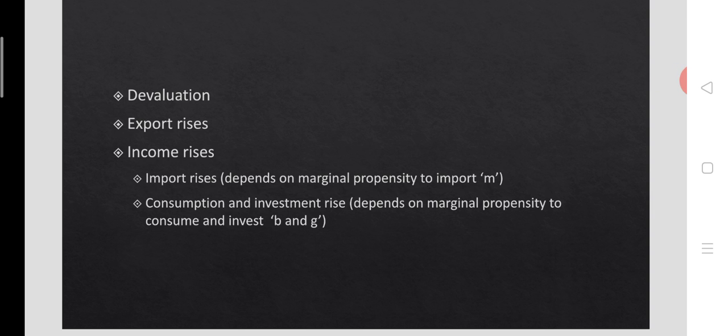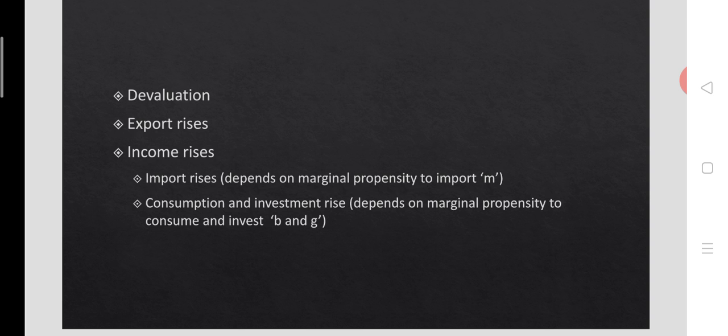Export will normally rise, and whenever export is rising, income will also have a tendency to rise, and when income rises, import will also increase. But the value of the increase in import depends on the marginal propensity to import. Even though import is a function of income, the level at which import rises depends on the marginal propensity to import. Its value lies between 0 and 1.